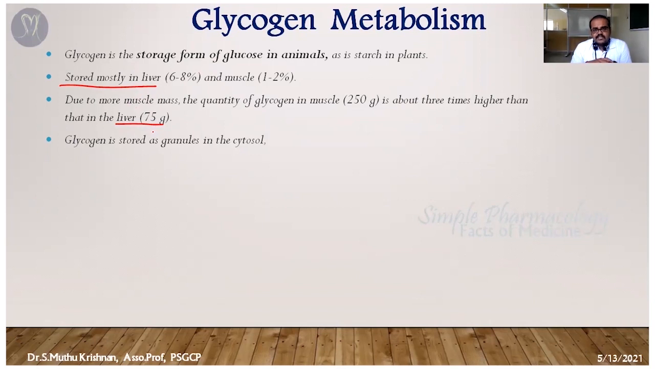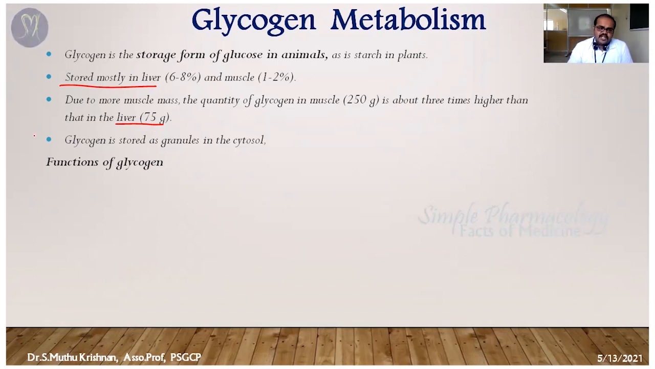But our skeletal muscles are one of the major places for the storage of glycogen. So percentage-wise, the liver has 6 to 8% glycogen, but quantity-wise, the larger amount of glycogen is stored in muscles, around 250 grams. Particularly it's stored in granules in the cytosol. In the muscle cell, it's stored inside the cytosol.